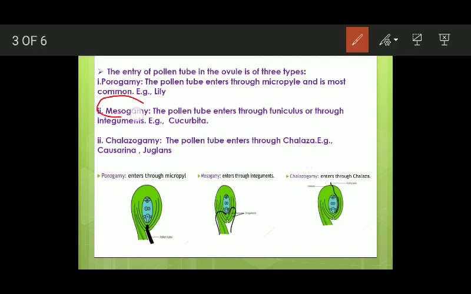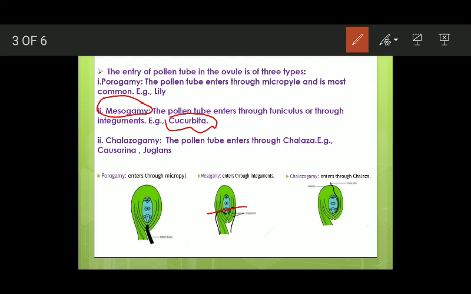The second one is mesogamy. In this type, the pollen tube enters through the funiculus or through the integuments. Here you can see the pollen tube entering through the integuments. An example is Cucurbita. The final one is chalazogamy.